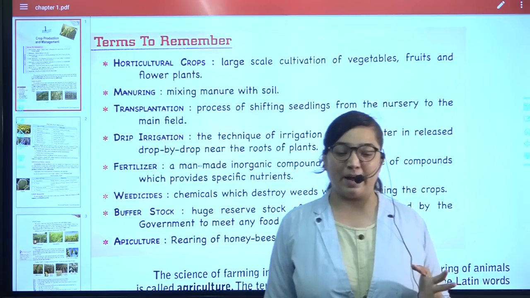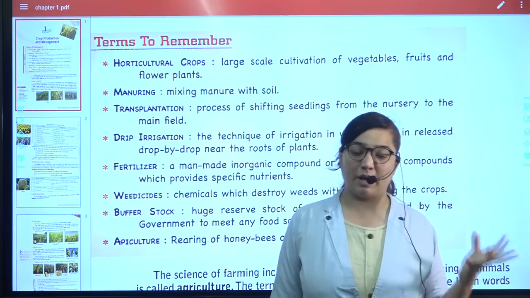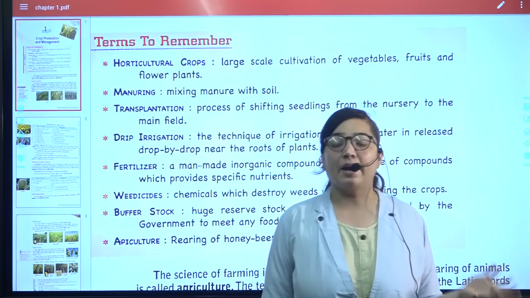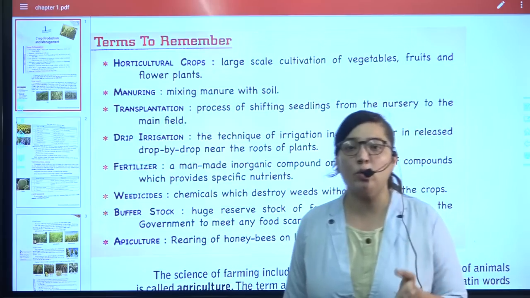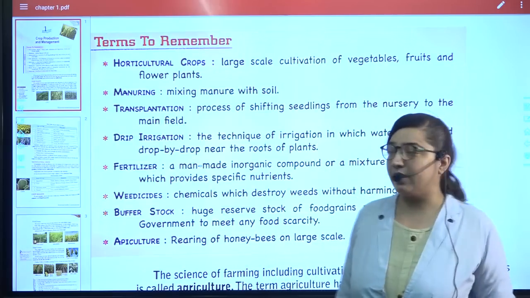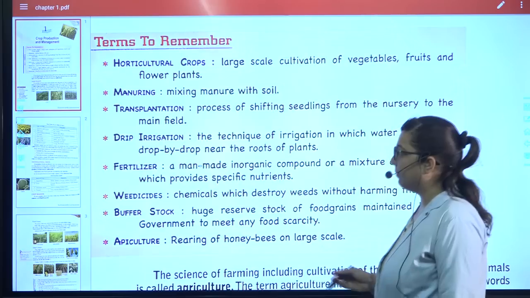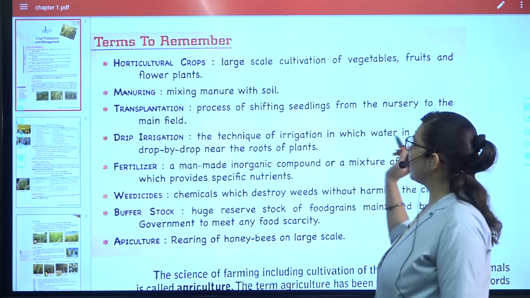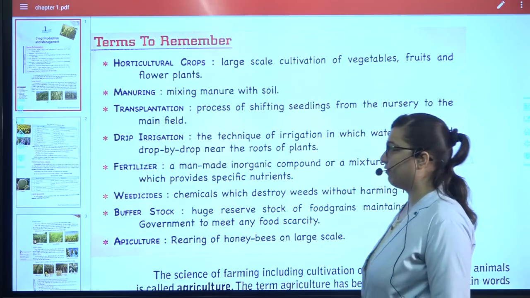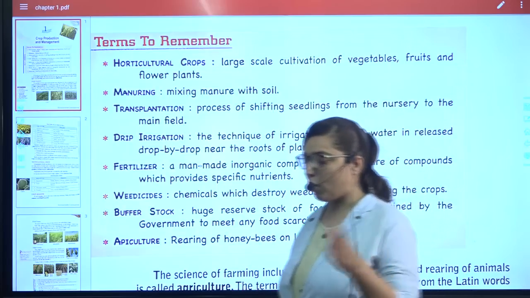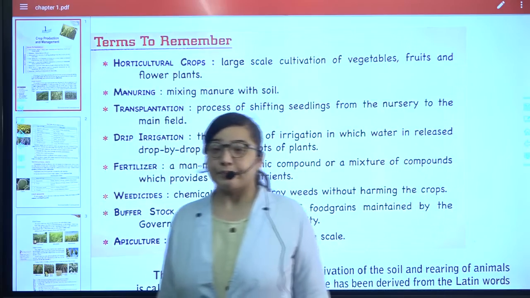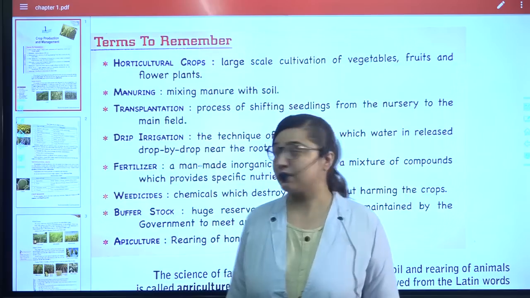For some of the plants, they are first kept in the nurseries, and afterwards they are shifted to the main gardens. So that is what transplantation is. Process of shifting seedlings from the nursery to the main field. Drip irrigation, that is drop by drop, the water is reaching the plants.